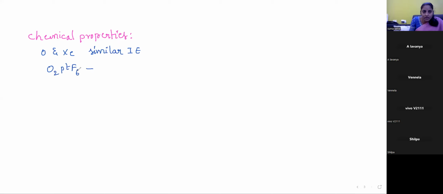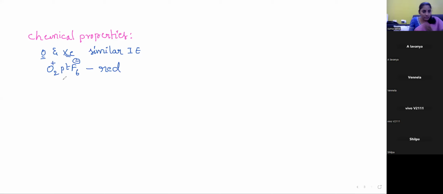This is the red color compound. Based on the similar ionization enthalpy values for oxygen and xenon, he made this compound.